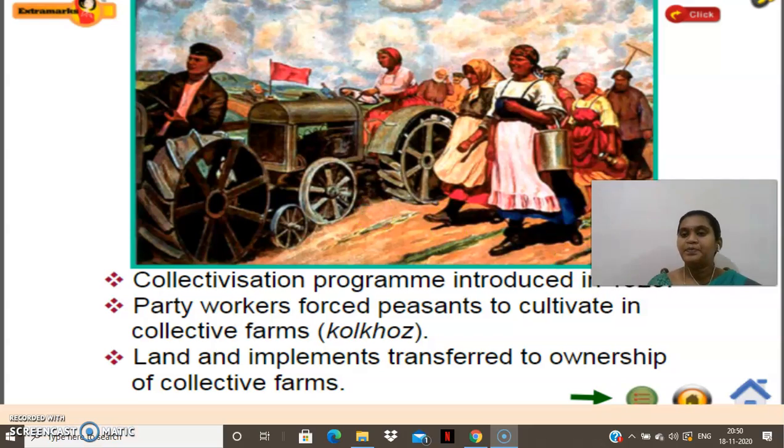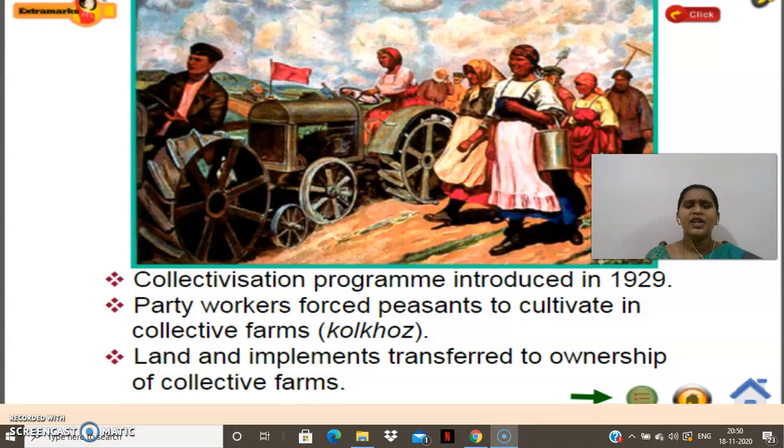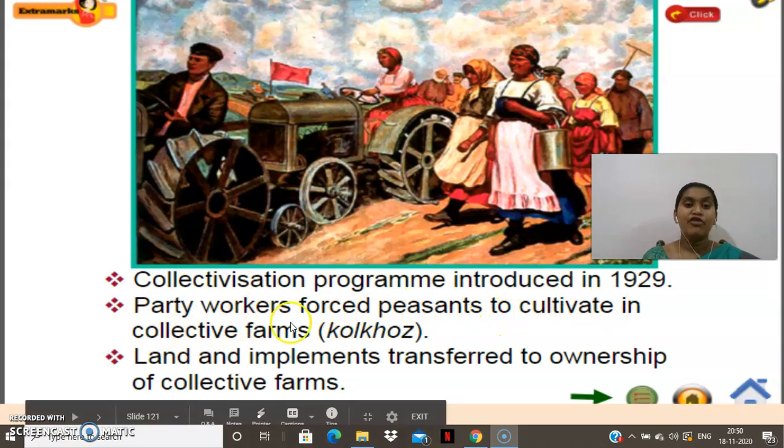See here. Yes, children, what do you mean by collectivization? The collectivization program was introduced in 1929. Guys, remember when it was introduced? In the year 1929. Party workers forced peasants to cultivate in collective farms.